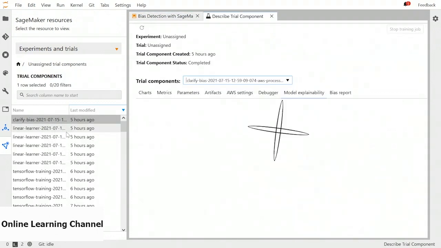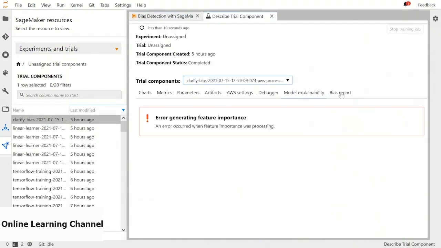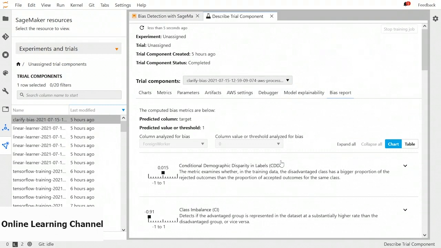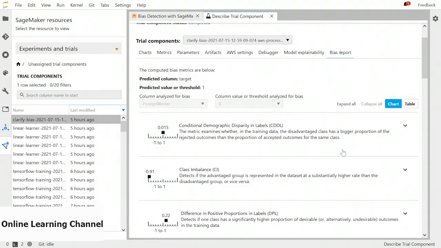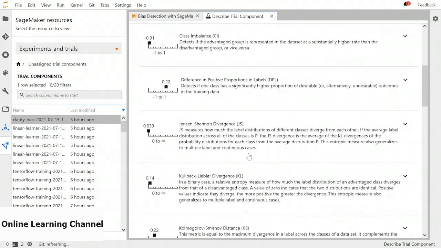So let's open the trial details, and then we have this bias report. We have details about each variable. We have conditional demographic disparity, so it has information about each metric. This metric examines whether in the training data, the disadvantaged class has a bigger proportion of the rejected outcomes than the proportion of accepted outcomes for the same class. We have class imbalance, etc.